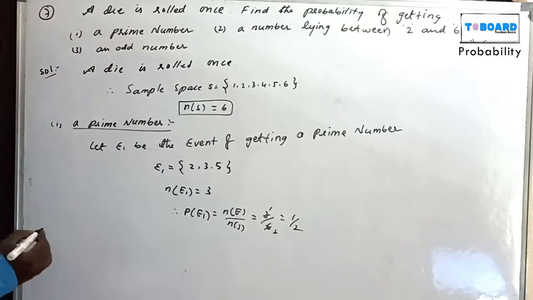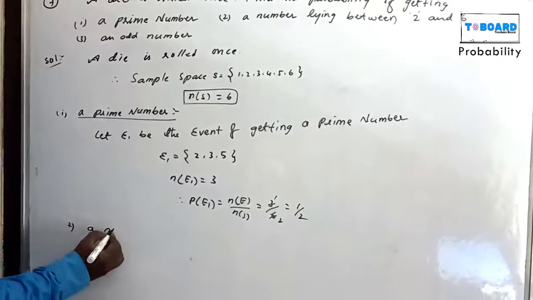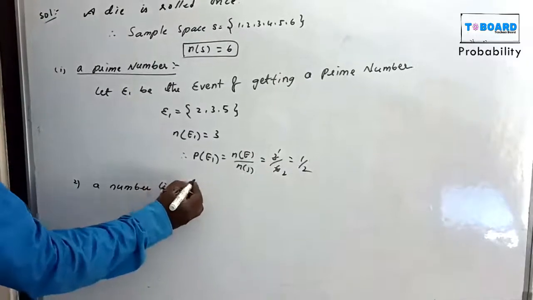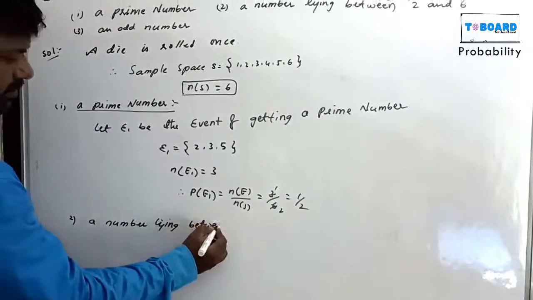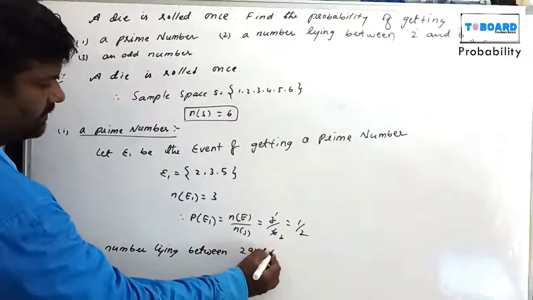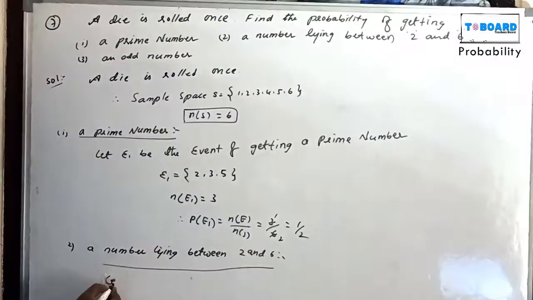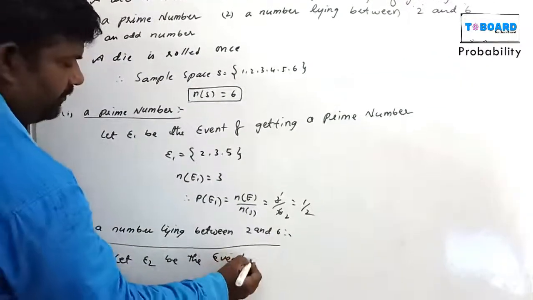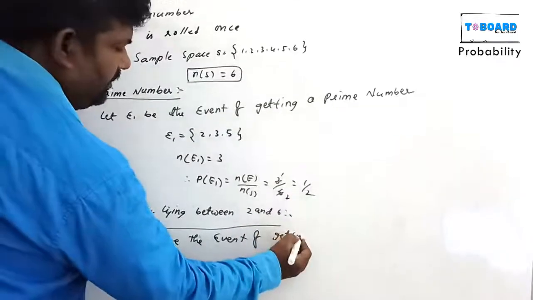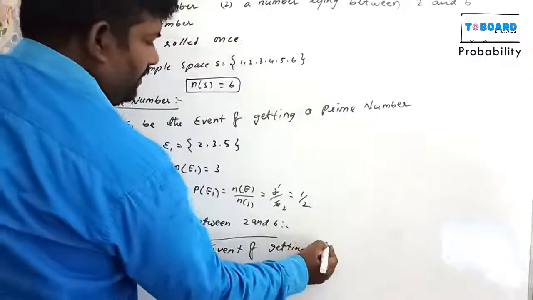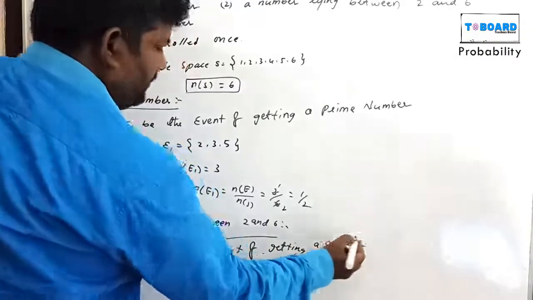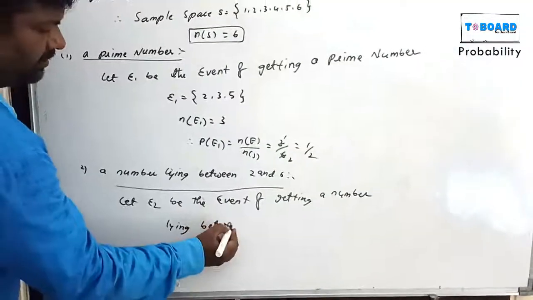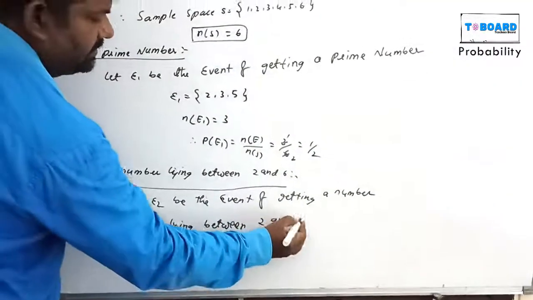Now second one, a number lying between 2 and 6. Let E2 be the event of getting a number lying between 2 and 6.